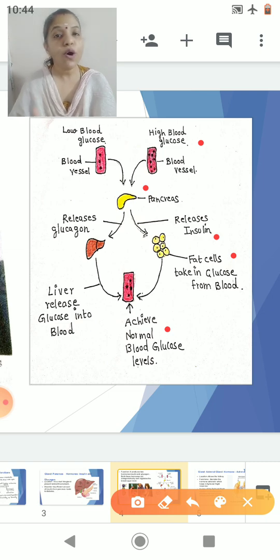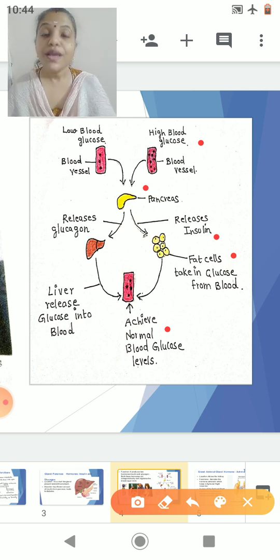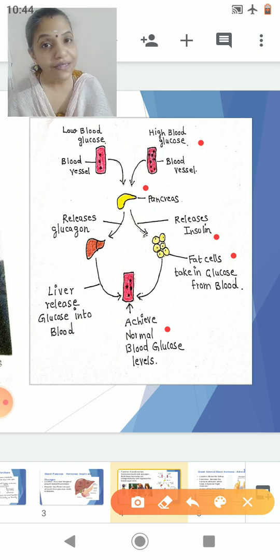Because of the opposite, antagonistic functioning of both hormones, we have a normal blood sugar level. If the working of either hormone is upset, it causes a disorder. The disorder caused due to the deficiency of insulin is diabetes.